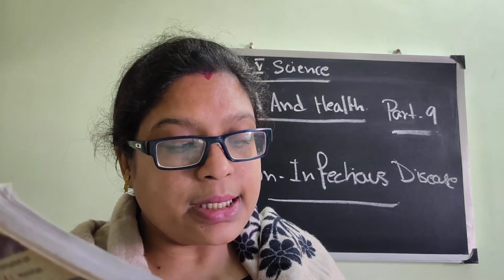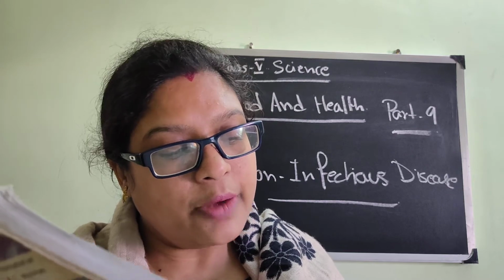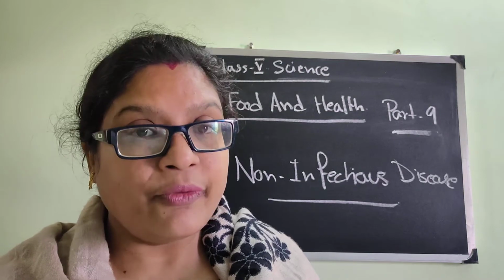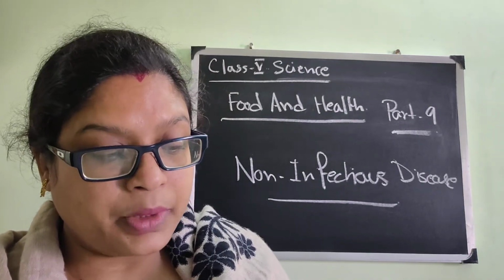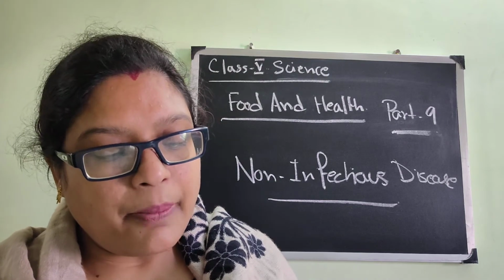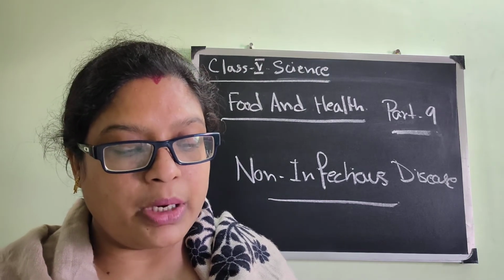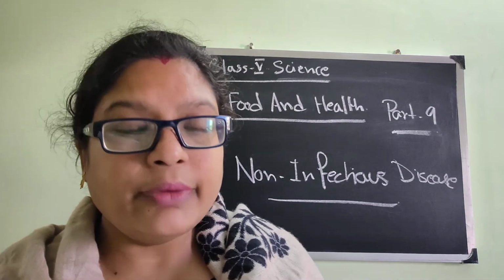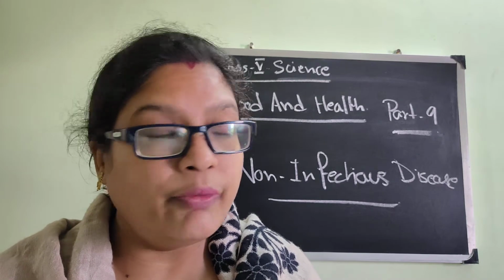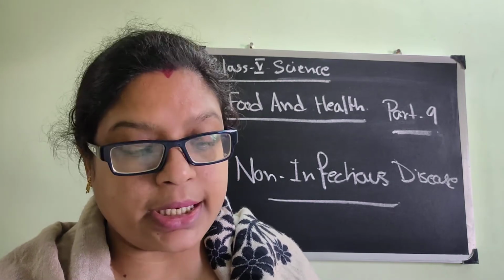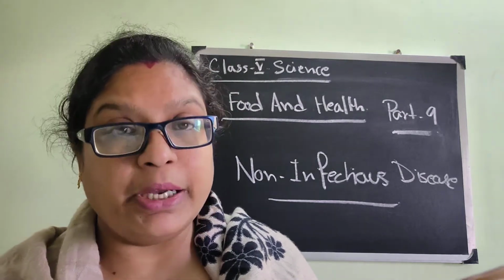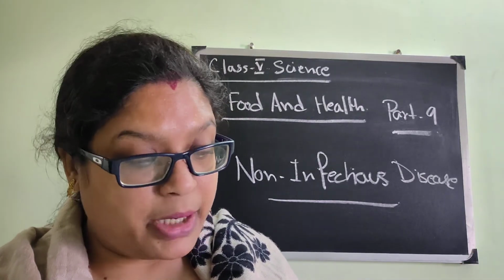You can get disease like obesity and heart disease if you eat too much unhealthy food. Obesity means when you get fat and fat is stored in your body. Some diseases like diabetes and arthritis are caused when a part of your body does not work properly. So arthritis is a bone problem and diabetes is basically in general language what we call sugar. When the sugar level is high, the patient is called a diabetic patient.